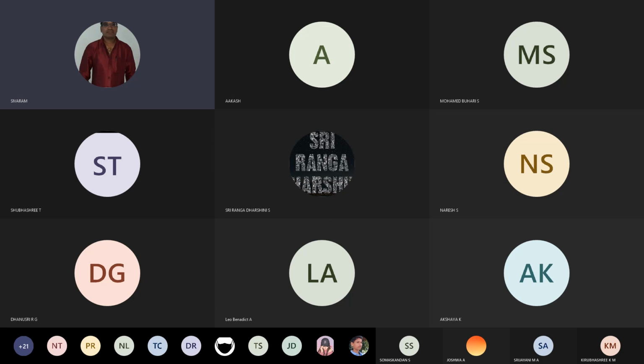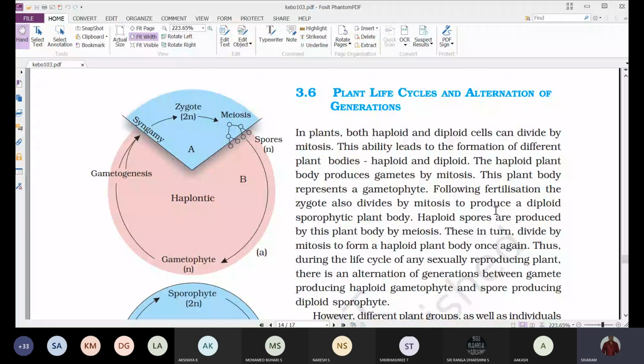So the haploid spores undergo mitosis and give rise to a haploid plant body, which represents the gametophyte. Why? Because this gametophyte will undergo mitosis and give rise to haploid gametes. As it is producing the gametes, that's why we are calling it gametophyte.